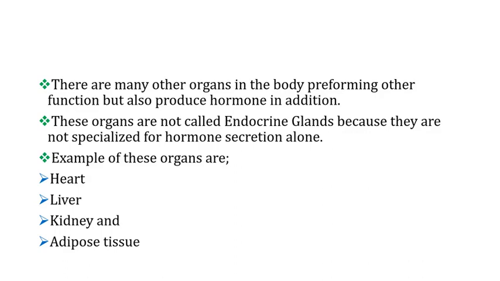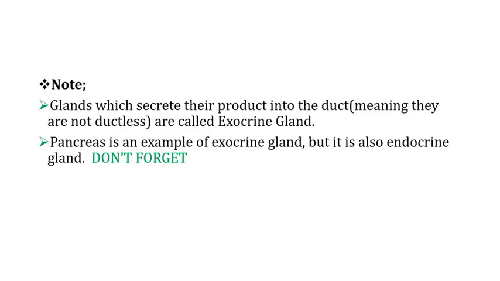We have also the adipose tissue. These are just examples of the organs which perform many other functions, but in addition they produce hormones. Again, to insist, they are not endocrine glands. Endocrine glands are only specialized to produce hormones.